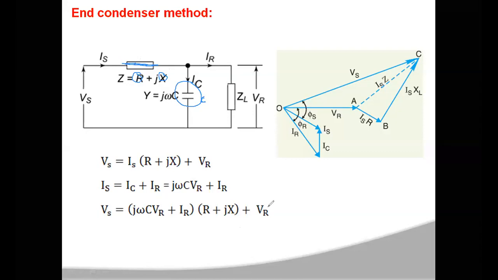Right, this is your transmission line. The transmission line has two series elements, resistance and inductance. That series resistance and inductance are lumped together, and together we may call it impedance. Now the total capacitance of the transmission line is a shunt element which is connected at the end of the transmission line. Here you have the load at the end, so across the load you are going to connect the capacitance.